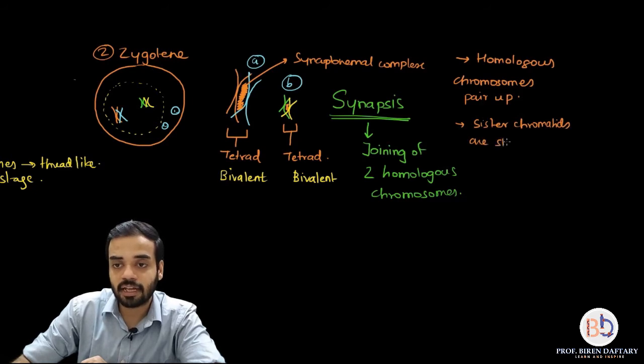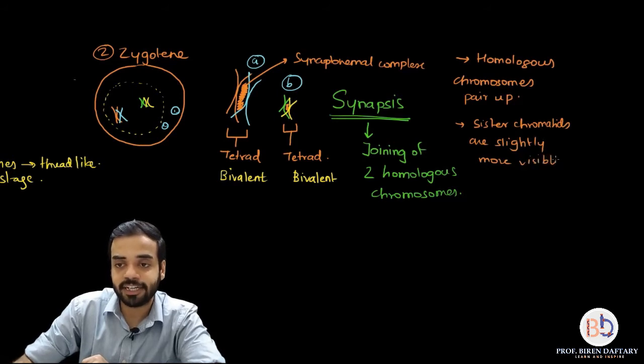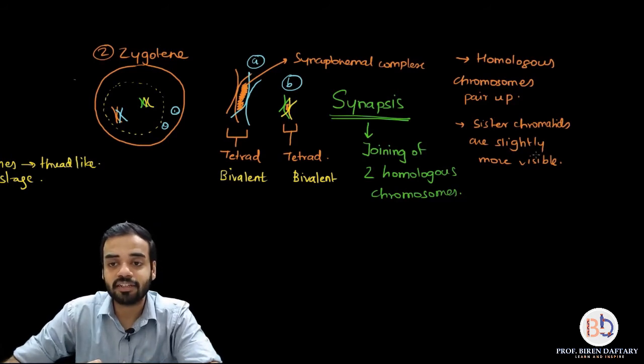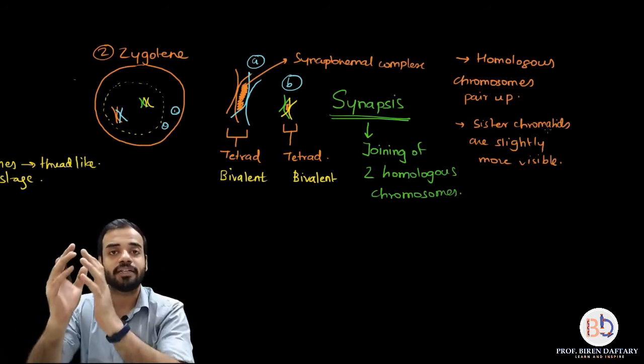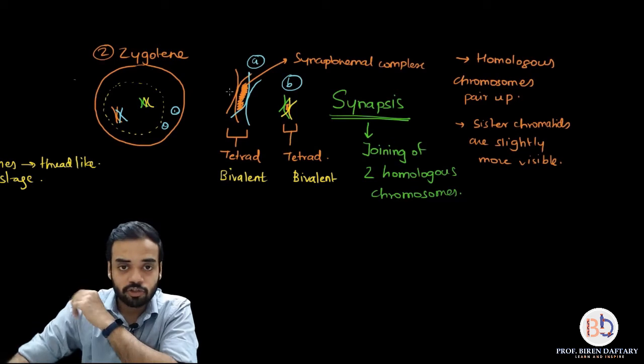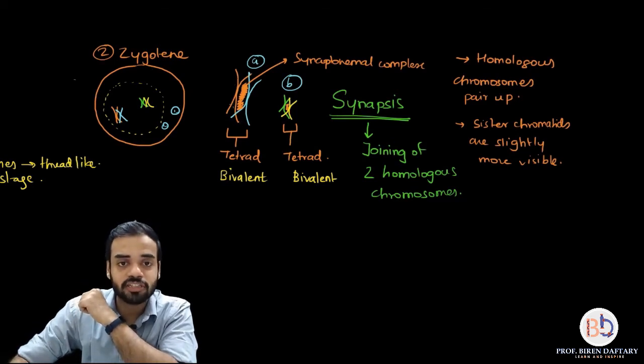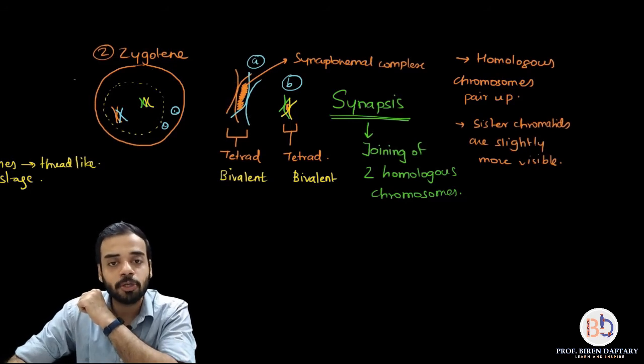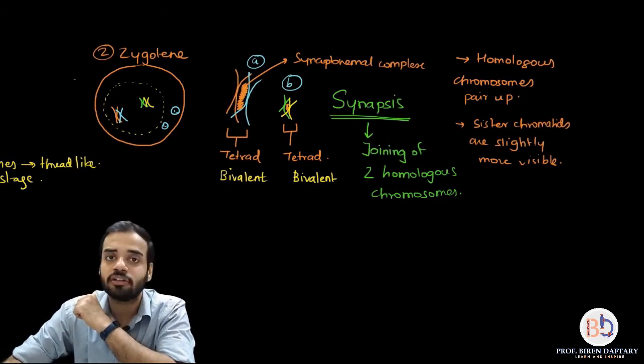And next point is, I will say that the sister chromatids are slightly more visible. Okay, now what are sister chromatids? I have already explained this in my mitosis lecture. Sister chromatids are the 2 chromatids of the same chromosome. So both the orange chromatids of the same chromosome are called sister chromatids. Similarly, both the blue chromatids of the same chromosome are called sister chromatids.